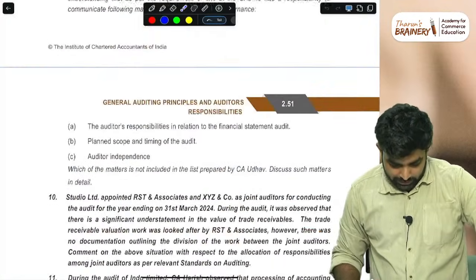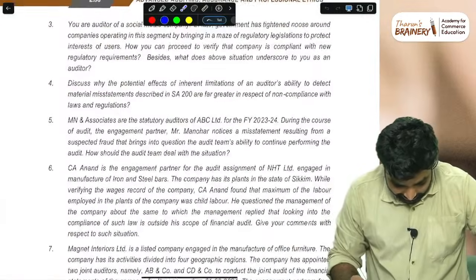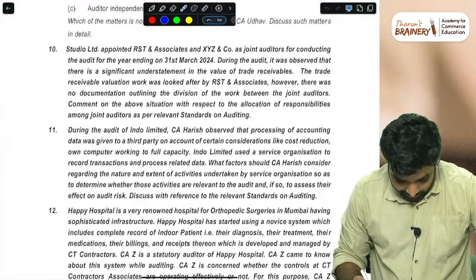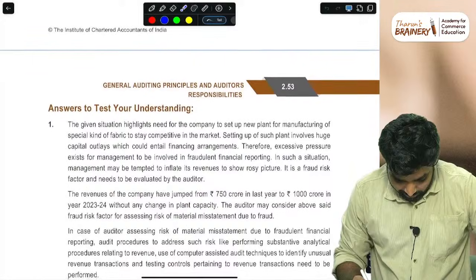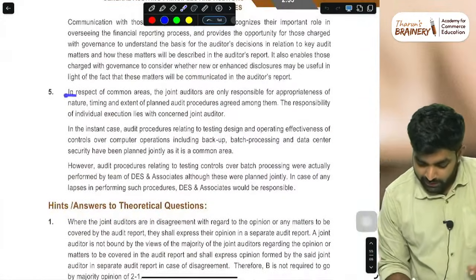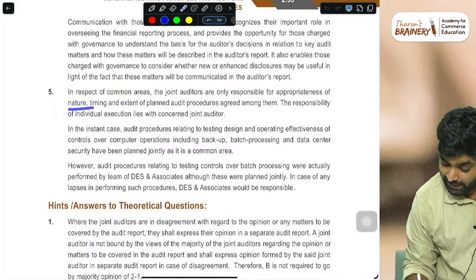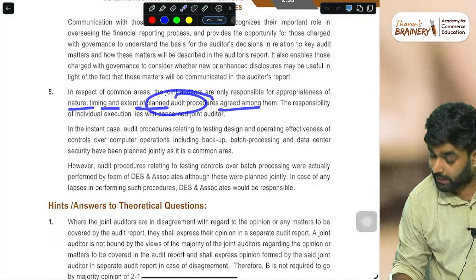I think I would answer, I have cut from this test your knowledge, answer 250, 251, 252, test understanding, which was question 5. In respect of the common area, the joint auditors are only responsible for appropriateness of nature, timing, and extent of planned audit procedure agreed upon by them.